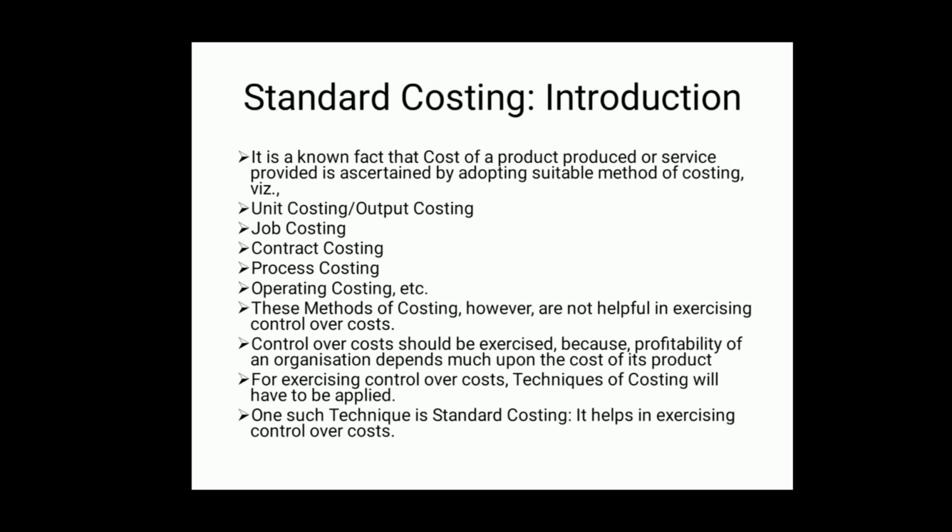Control over costs should be exercised because profitability of an organization depends much upon the cost of its product.